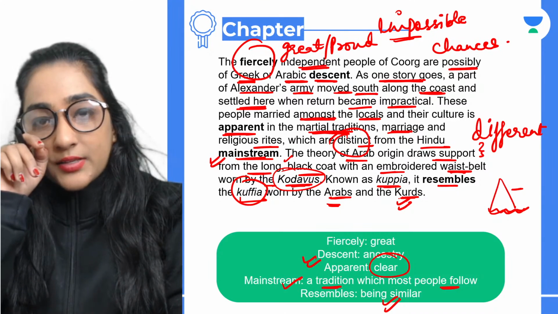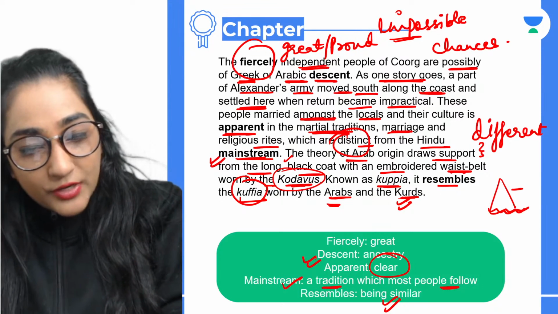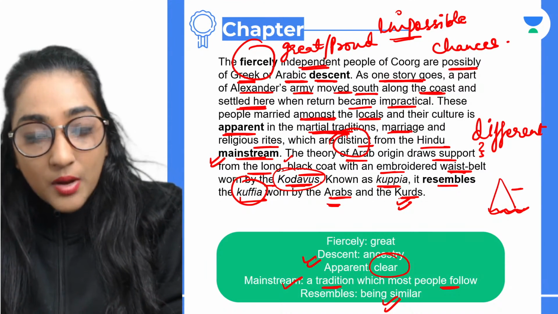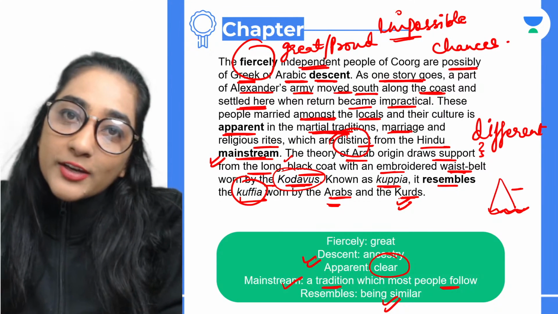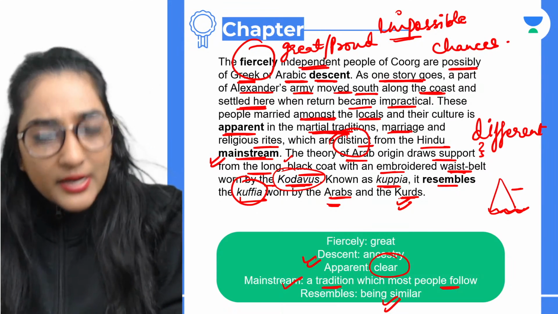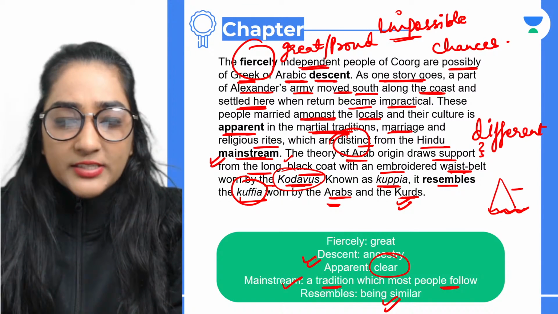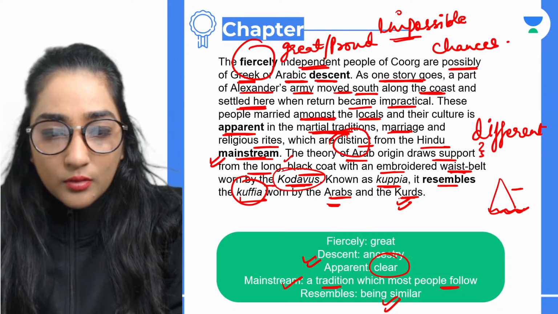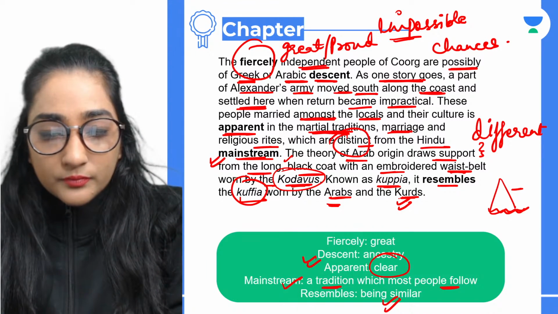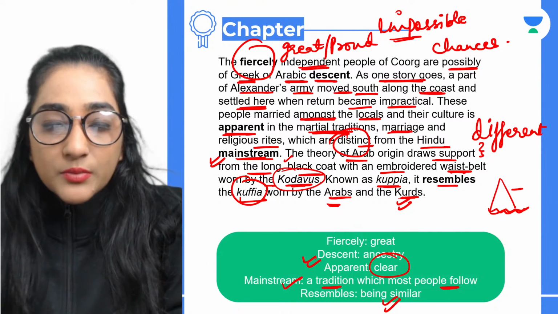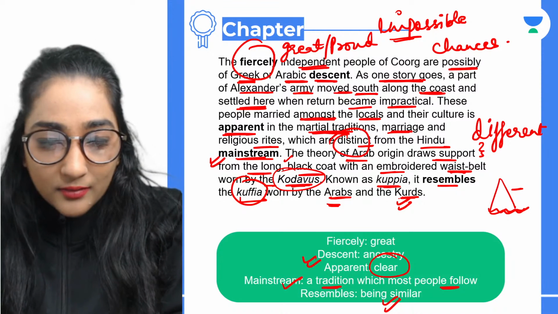Avnish, that's the same. Amongst is basically an old English word, you're right about that. But it is very much acceptable even today. Is that clear to everyone? Is there something that you want to ask about whatever we did here?